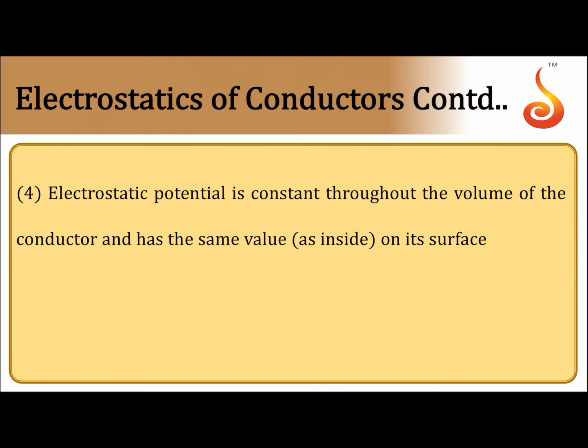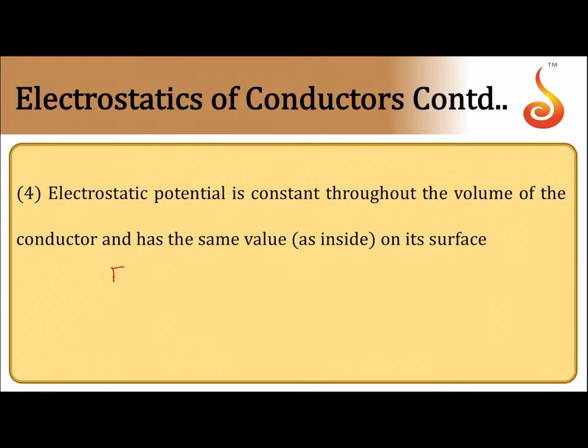Moving to the fourth one: electrostatic potential is constant throughout the volume of the conductor and has the same value as inside on its surface. In the interior of the conductor, electrostatic potential is the same as that on the surface. The whole volume of the conductor will be an equipotential volume. Now, why should it be equipotential? Why should it be constant?